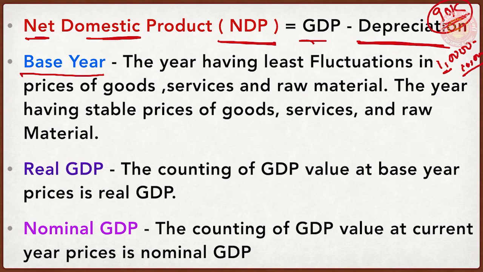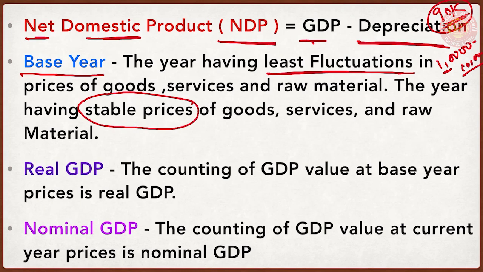So the first definition I want to give you is that a base year is a reference year. Then how to select a base year? What are the criteria for selecting a base year? A simple criterion is there. The year having the lowest fluctuation of prices of goods and services is a base year. Least fluctuation in prices of goods and services and raw material makes a base year. It means the year having stable prices of goods and services shall be treated as the base year.